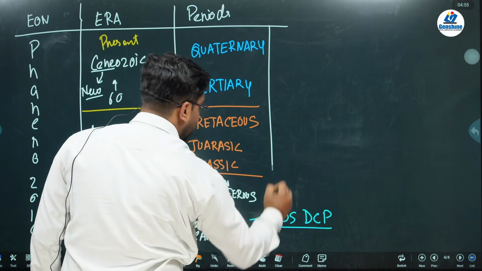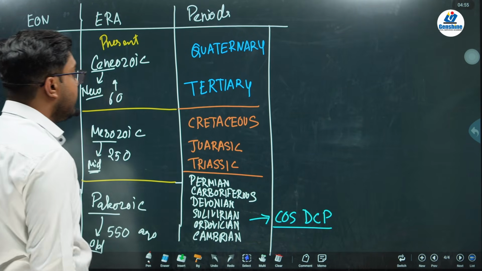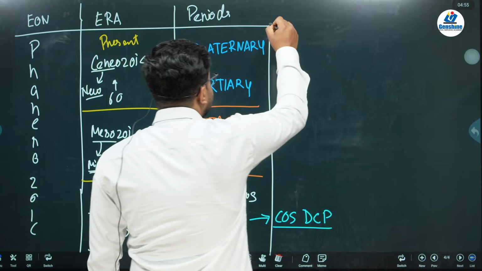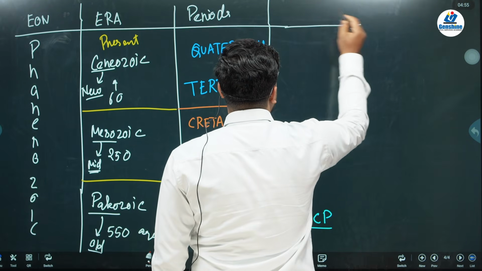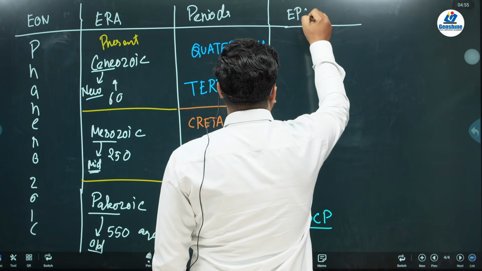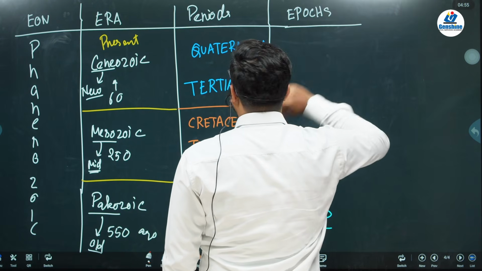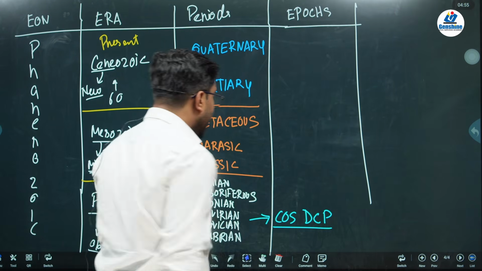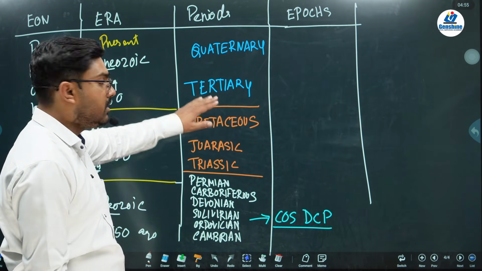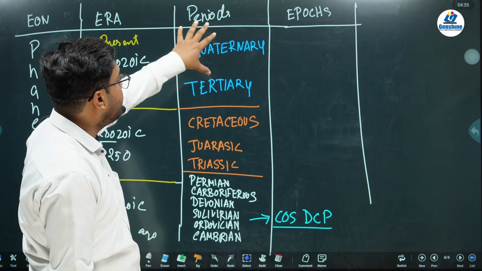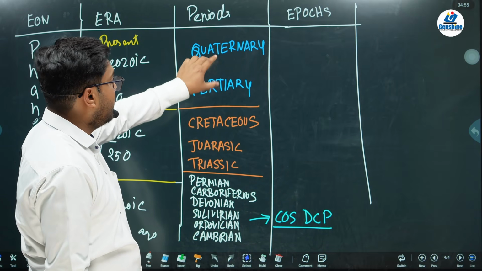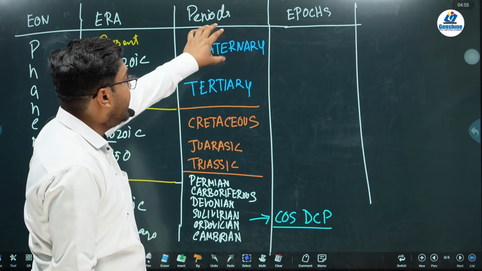So this is the division of your periods. Now, after a period, we have seen that periods are further divided into epochs, right? Don't worry, you don't have to remember all these epochs. You only have to remember the epochs of Cenozoic, that is Tertiary and Quaternary.